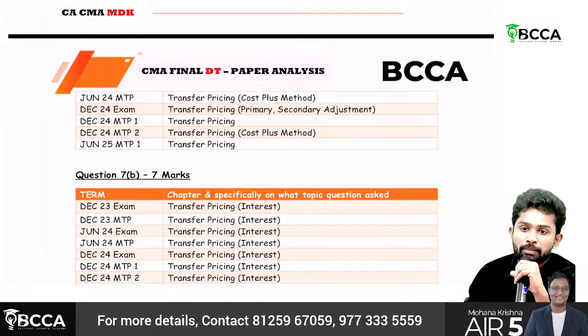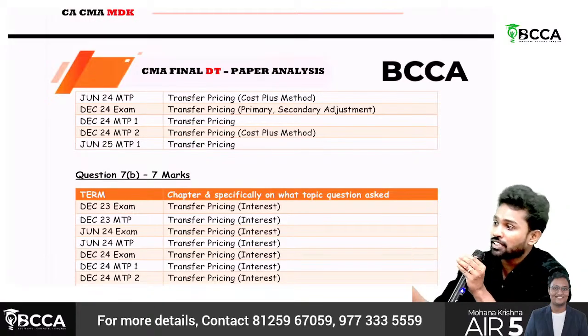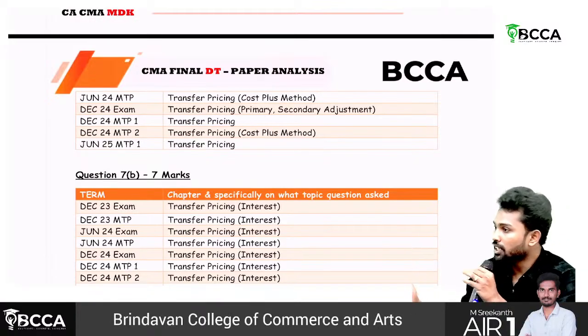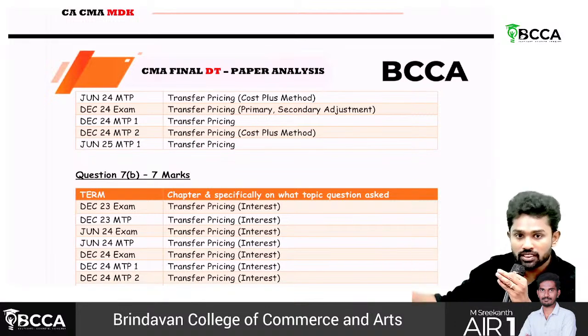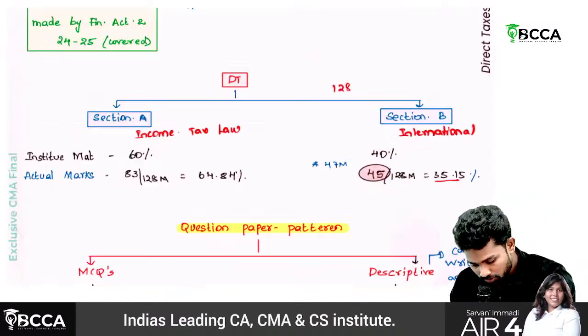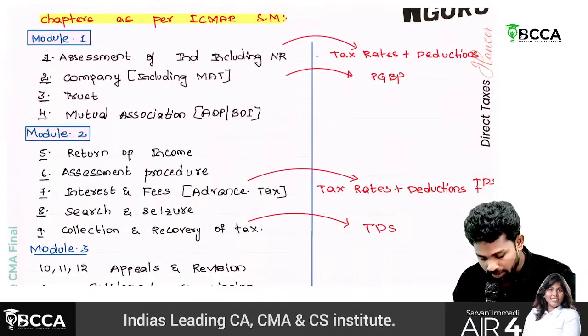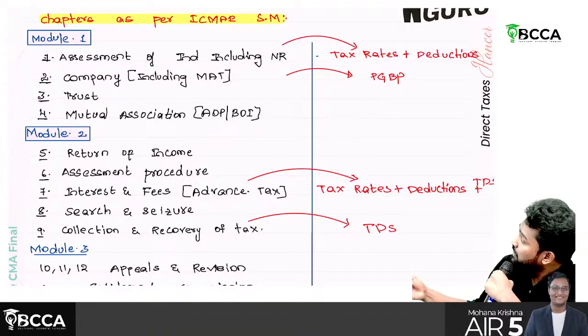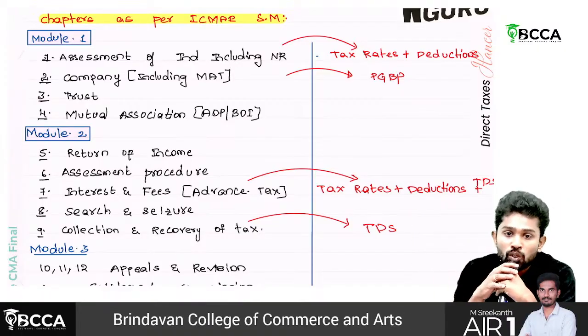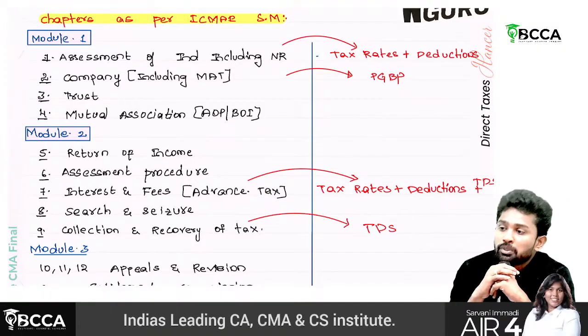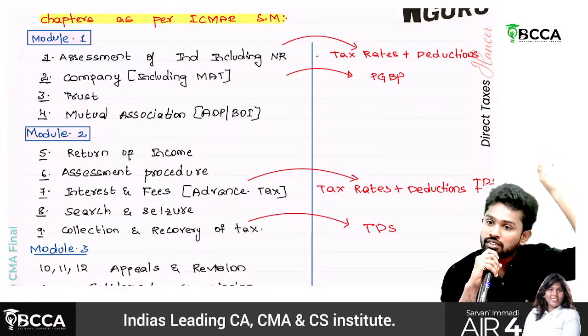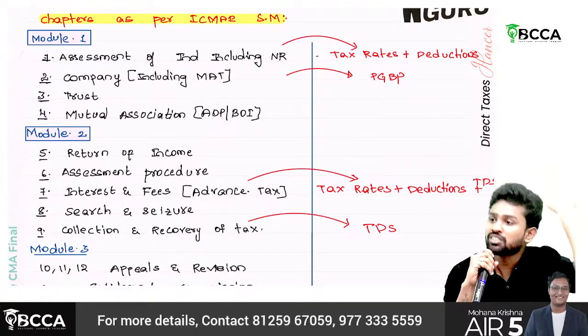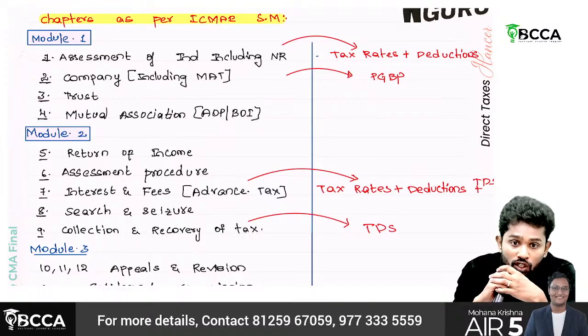Okay, so you might be getting confused about which chapters have to be grouped. For that, you need to understand the institute study material and how the chapters have been given. So look at this, sir. In our institute study material, module 1 starts with assessment of individuals including non-resident. But non-resident will be taught almost at the end of the classes.